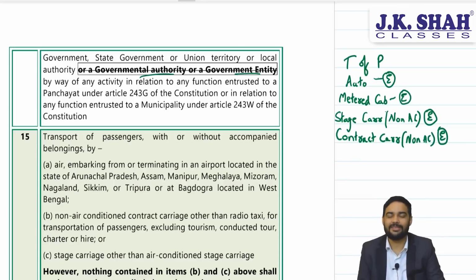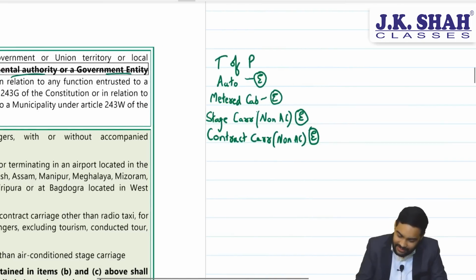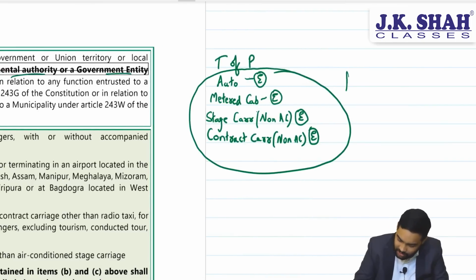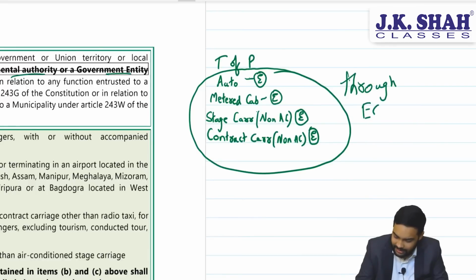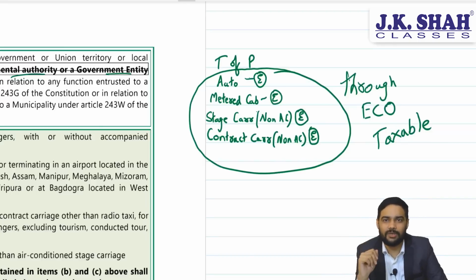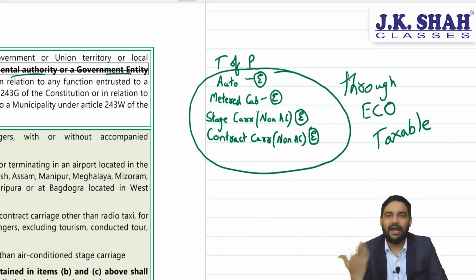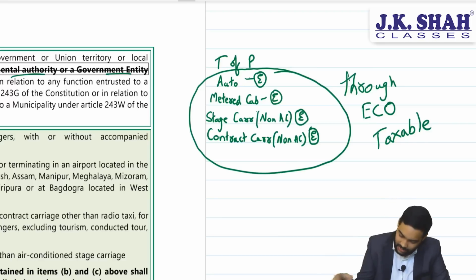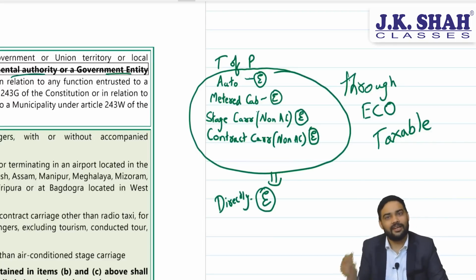Sir, has it become taxable? If these four are provided through an e-commerce operator, then in that case it would be taxable. That means if you book an auto through Ola or Uber, then it would be taxable. But if you book it directly, I mean you go to the street and take an auto, then GST is even today exempted. So if they are providing directly, even today it enjoys an exemption. But if it is provided through an e-commerce operator, then it is taxable.